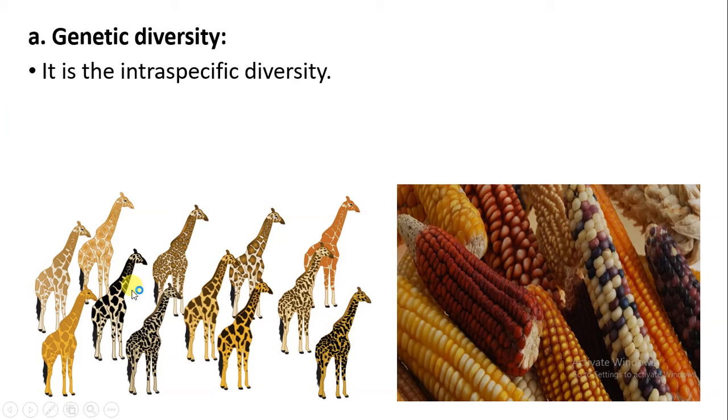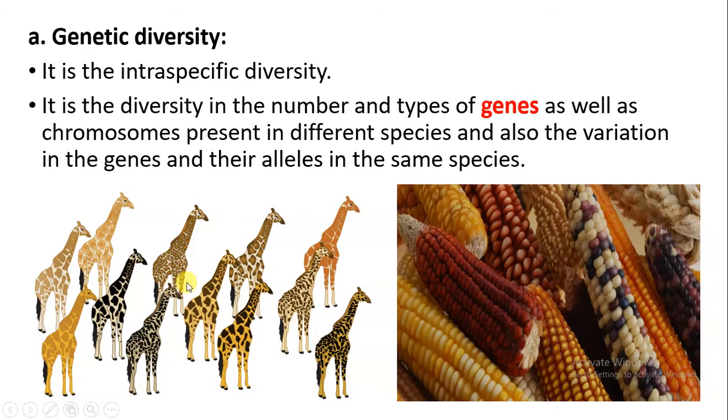Genetic diversity, here there are differences. The diversity is seen inside the species. That is why we also call it intraspecific diversity. And this diversity is because of the genes. So suppose we take the example of a human population. Every individual, every member of the population, is going to be different from each other just because of the genes and also because of the variation of the alleles which are present in the genes.